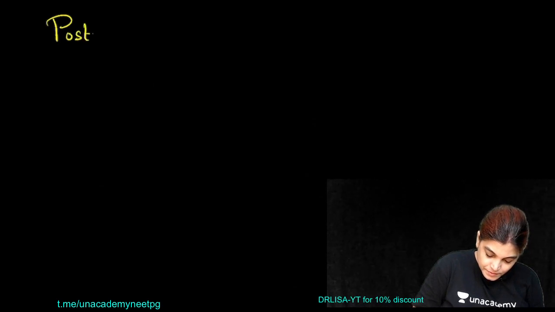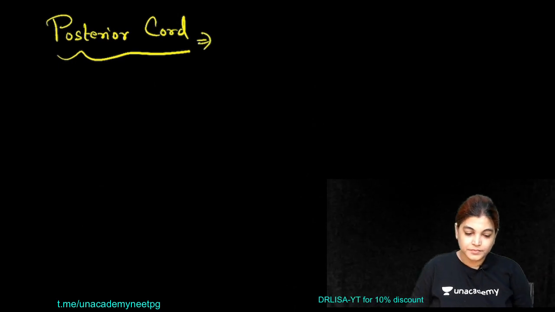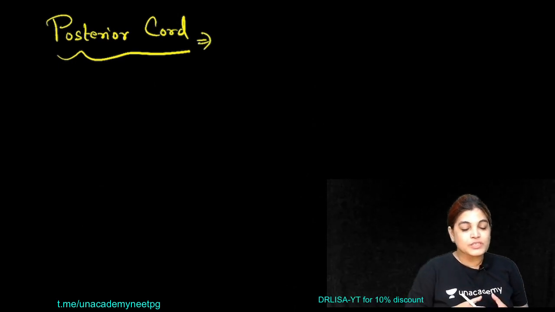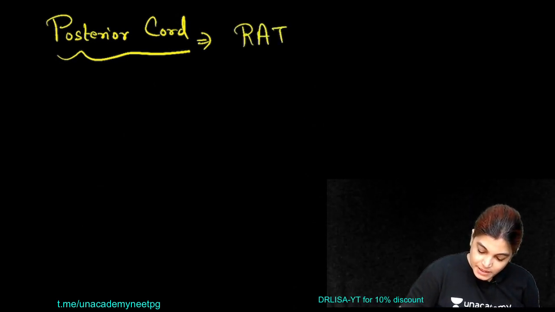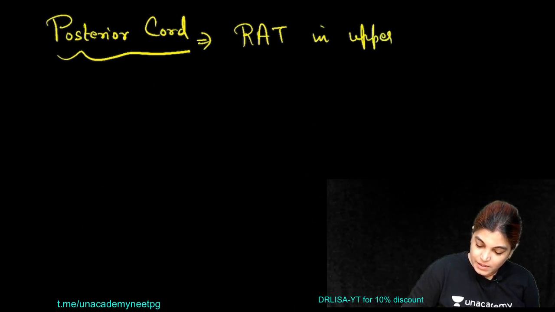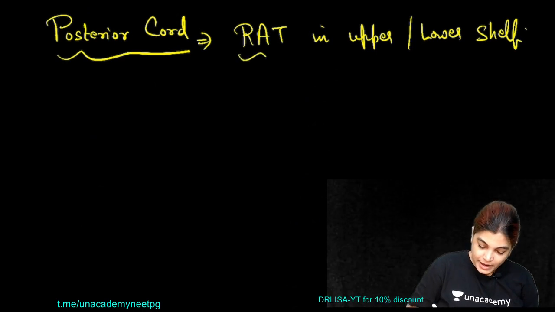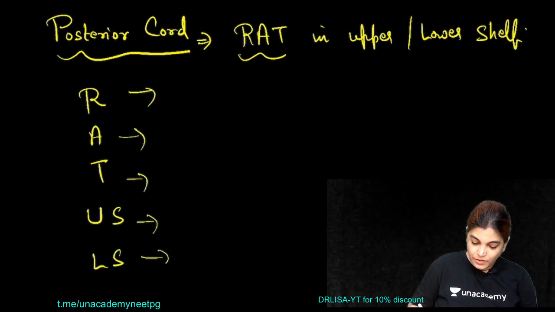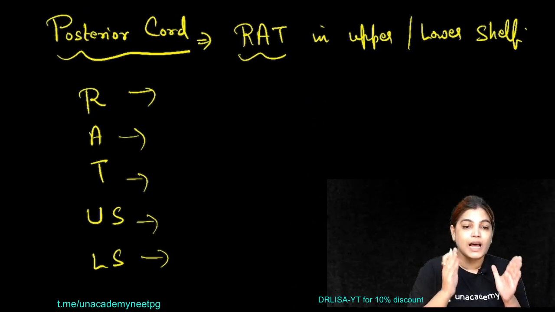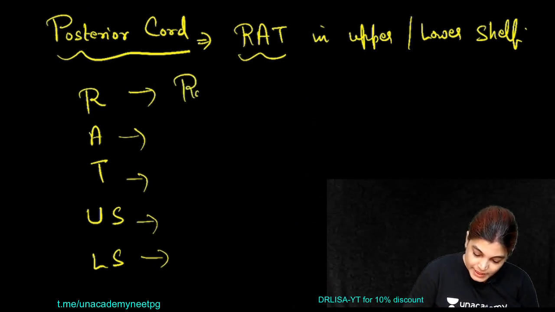Now moving to the last cord, that is the posterior cord. The posterior cord is giving 5 branches, and you can remember them by the mnemonic: rat in upper and lower self. RAT, upper self, lower self. Write down R for the radial nerve, which is the largest branch of the brachial plexus.